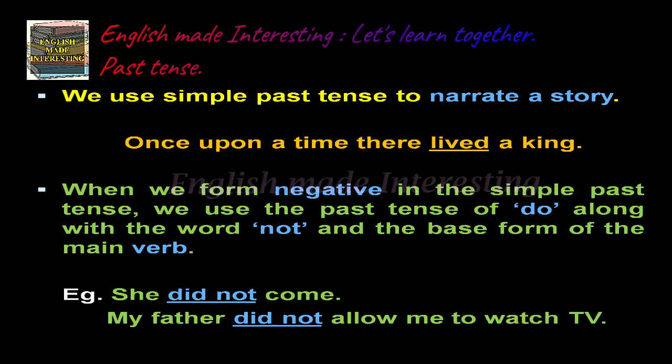When we form the negative in the simple past tense, we use the past tense of do along with the word not and the base form of the main verb. Example, she did not come. So here the past tense of do is did, along with the word not and the base form of the main verb, which is come. Another example, my father did not allow me to watch TV.